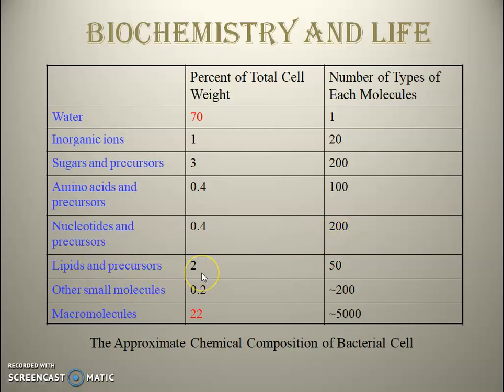Lipids and precursors are 2%, and there are 50 such lipids and precursors. Other small molecules are 0.2%, approximately 200 other small molecules present in our body. Macromolecules are 22%, with approximately 5000 macromolecules present. So this is the chemical composition of one bacterial cell.